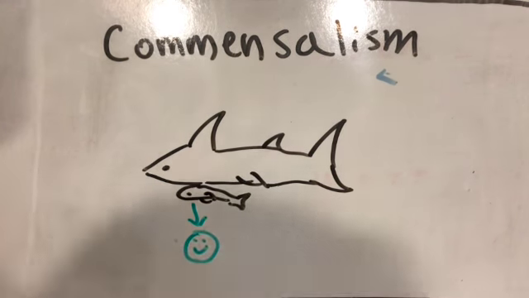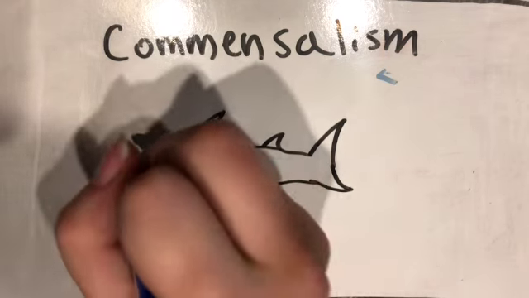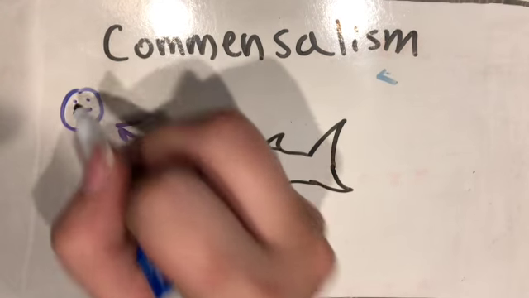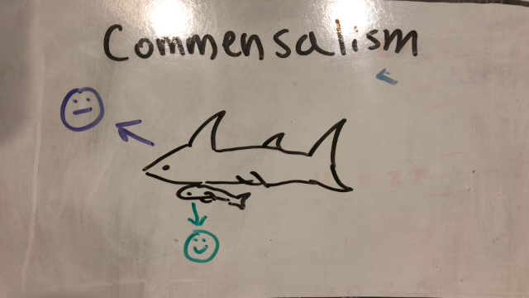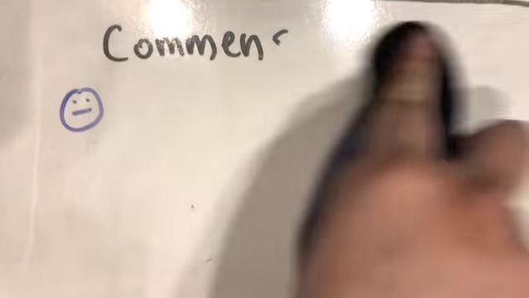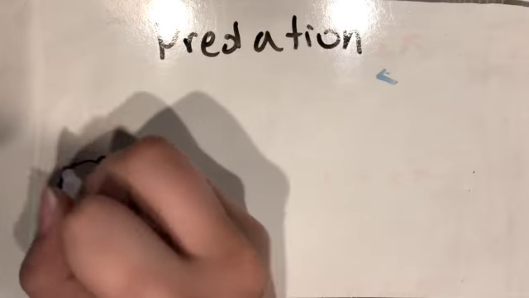It gets protection because it is attached to a much larger creature, it gets to move around without having to use up a lot of energy, and finally, it can sometimes get food scraps that the shark or manta ray missed. The next relationship is predation.